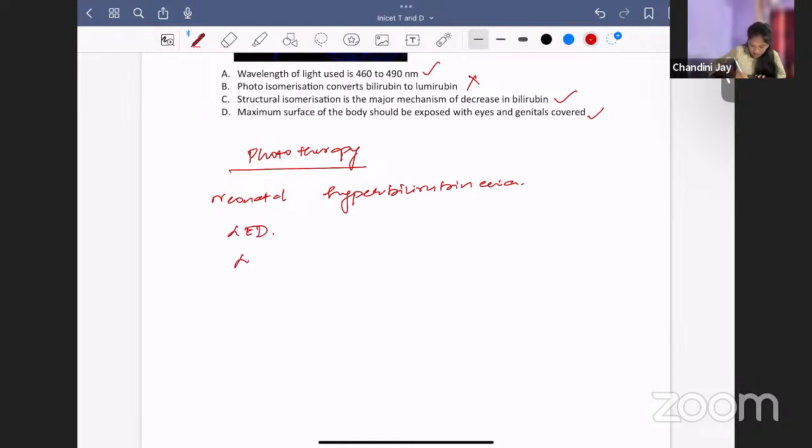So it is 460 to 490 nanometer. That is very important that you should know. The distance between the baby and the phototherapy unit should be at least 35 to 40 centimeters.